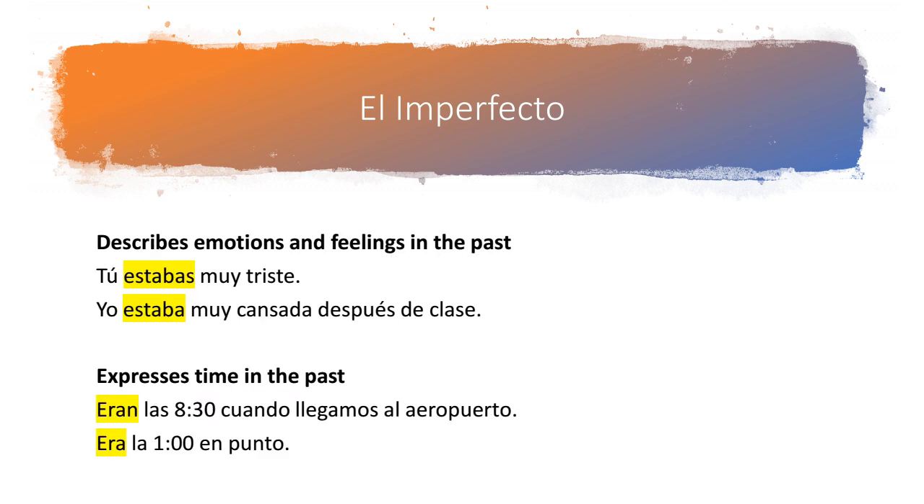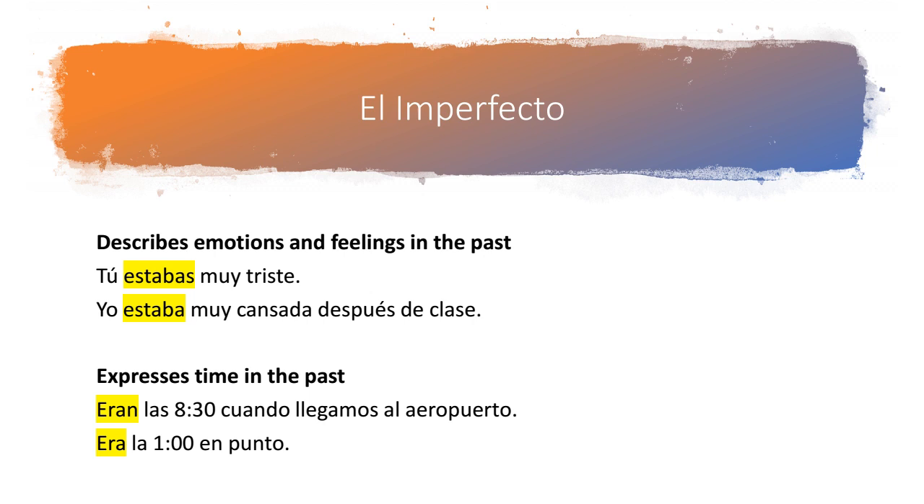And the last 2 uses that we're going to learn today: el imperfecto describes emotions and feelings in the past. So tú estabas muy triste. We would want to use the imperfect tense to say you were very sad. Yo estaba muy cansada después de clase. I was very tired after class.